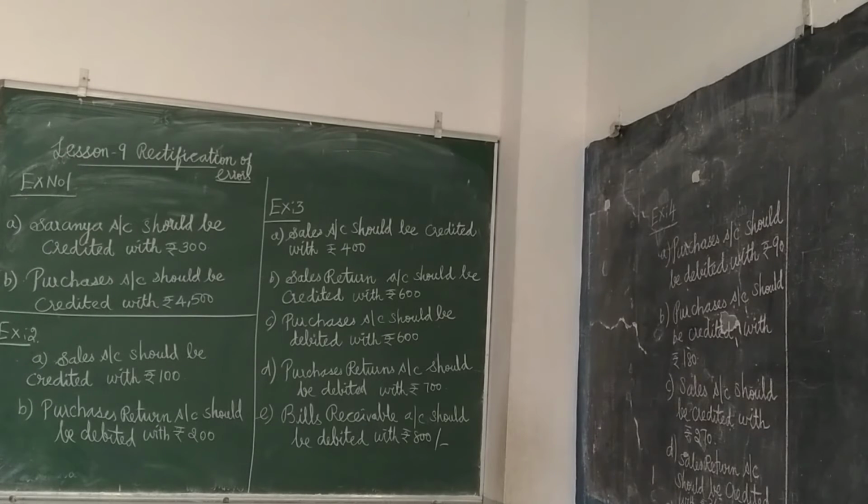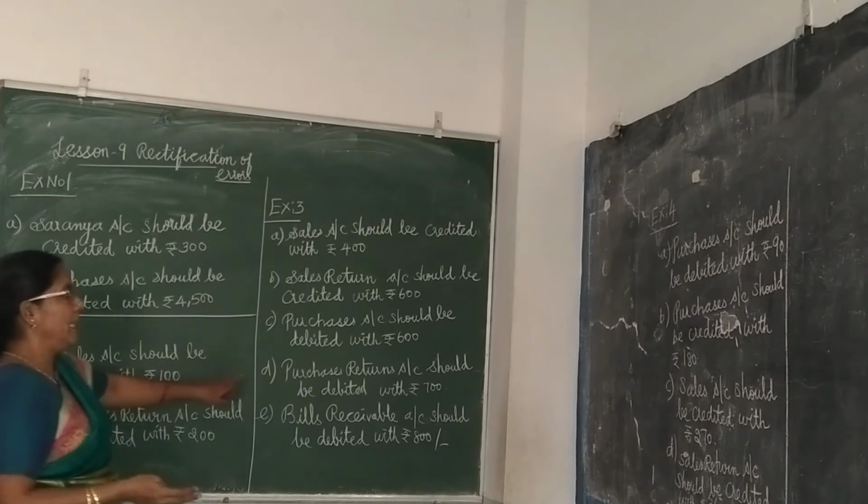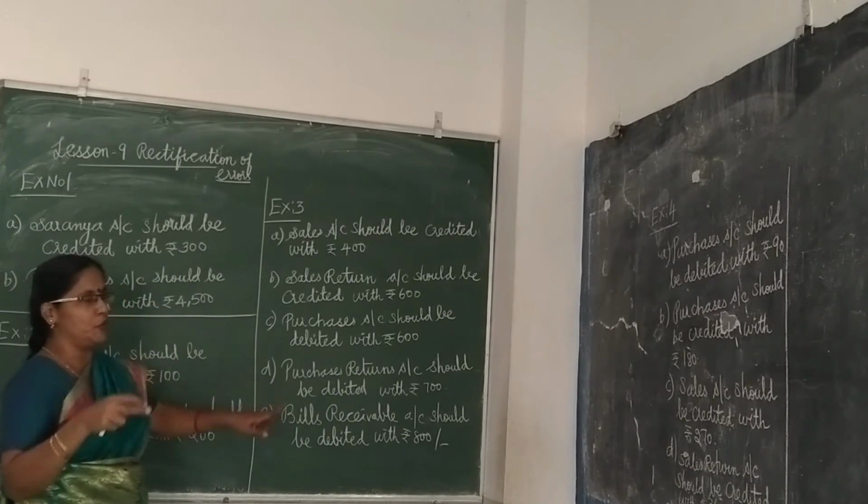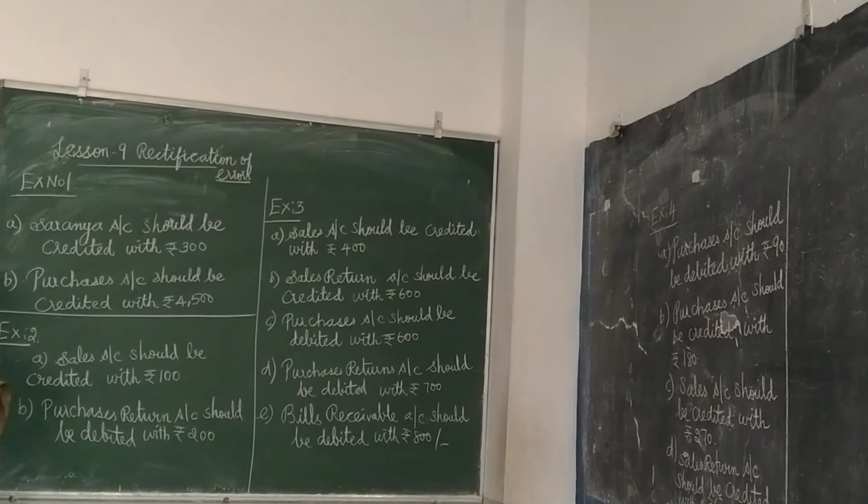Then purchases return book was overcast by 700. Purchases return book is overcast. Purchases is a debit balance, isn't it? Purchases return is a credit balance. So, excess credit. So, we want to debit the respective account. So purchases returns account should be debited. Excess credit is the effect of mistake, so to rectify the mistake, you have to debit the purchases returns.